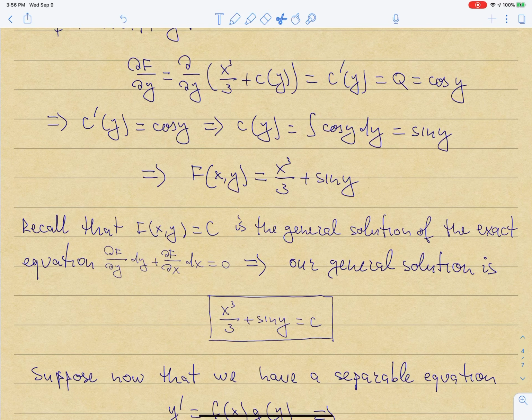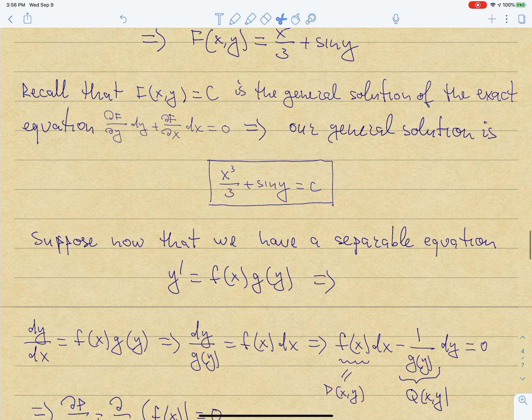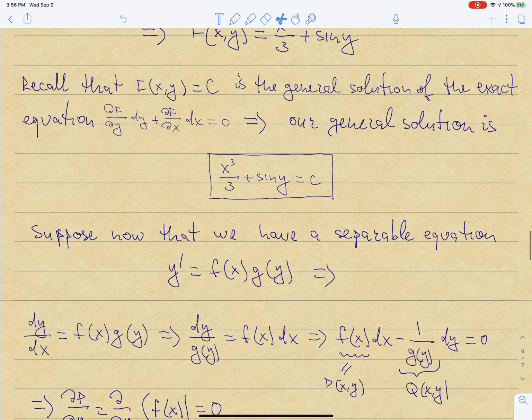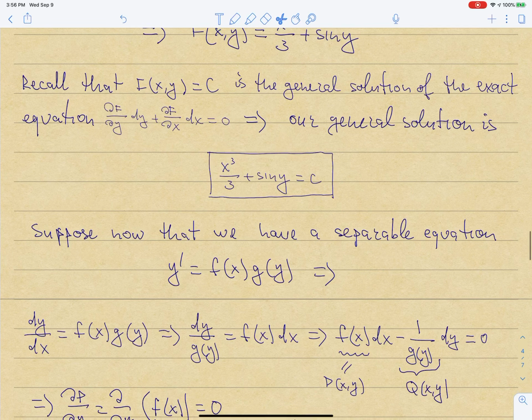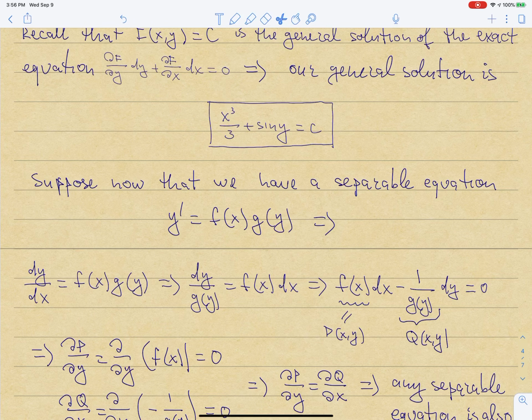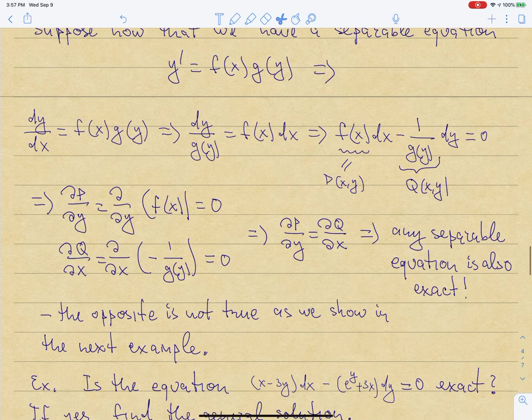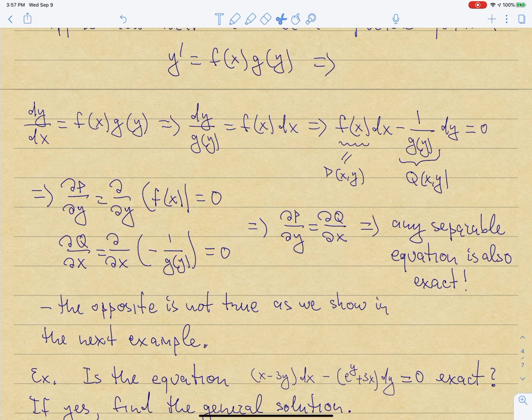All right. So a couple more points here. What if I have a separable equation? The way I'm writing the exact equation kind of resembles the way we wrote a separable equation. If I have a separable equation, then it should have a form like this. Then I can separate variables, and I end up with an equation like that.